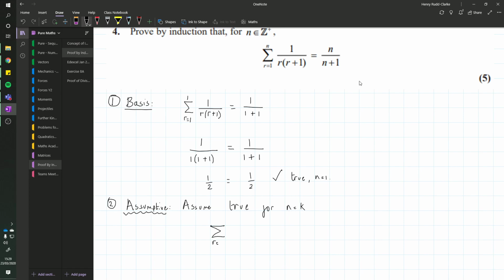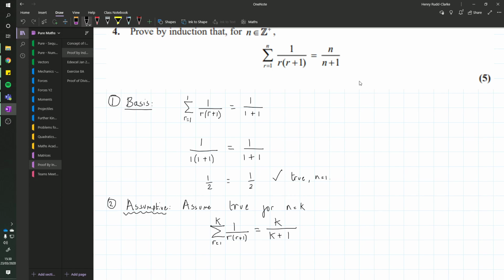We're going to go from 1, instead of going to n, we're actually going to k here. And we're going to do still 1 over r times r plus 1, because r is the variable in this series. And we're going to say that is equal to k over k plus 1. So we've assumed that this is true. So we're assuming that there's going to be some value k that exists, that when we do this, we get the right answer. So we get what we want. So like my example, if it's 100, would it still be true? I mean, we could literally just put 100 in here and see if it worked.